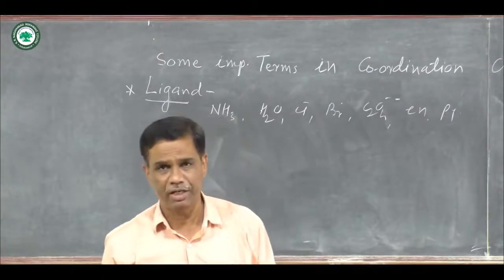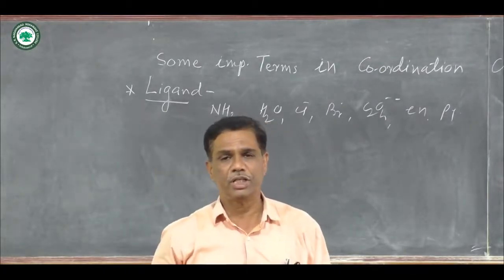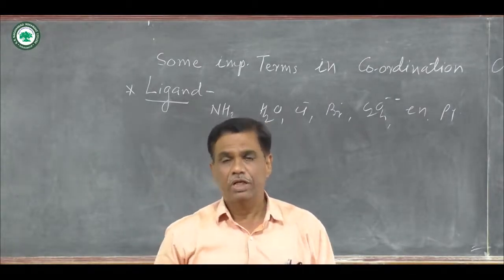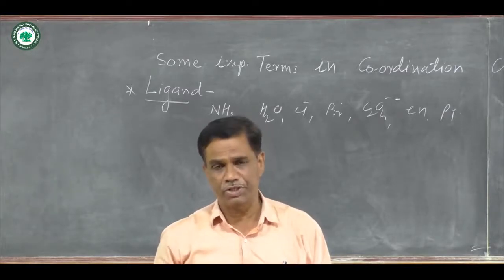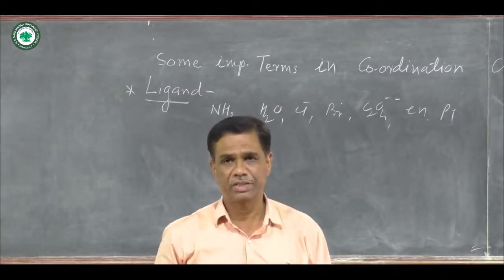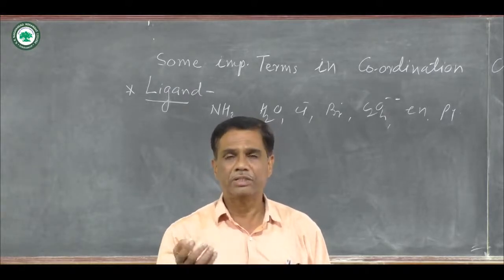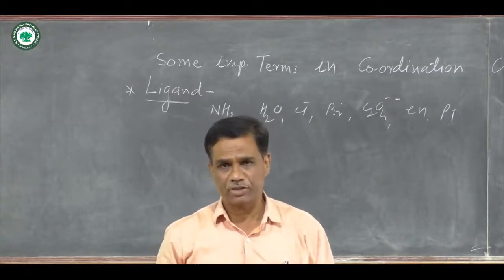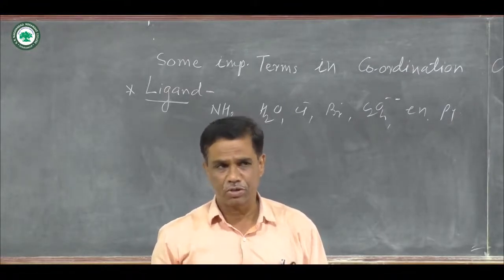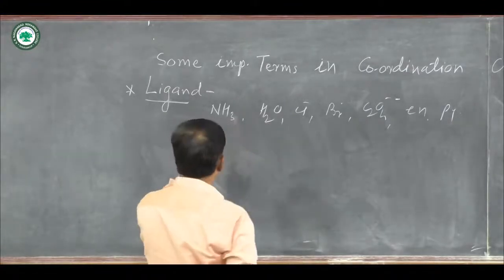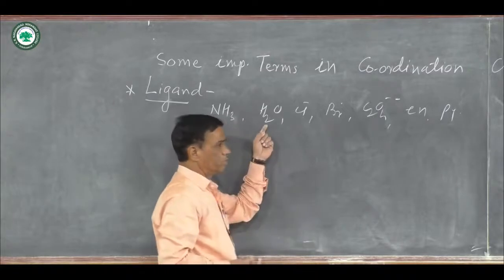What is meant by ligand? Ligand is electron donor group. It is also called Lewis base. You know Lewis acid and Lewis base. According to the Lewis theory, acid is electron pair acceptor and base is electron pair donor. Here all these are electron pair donors.